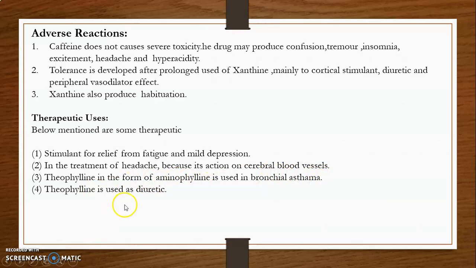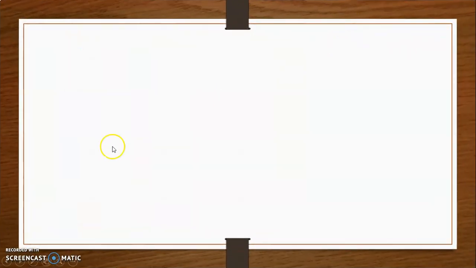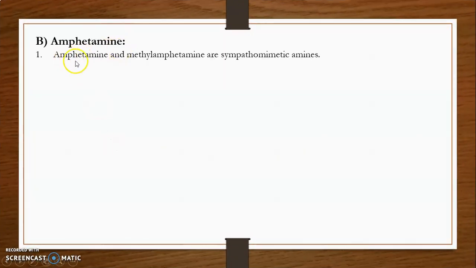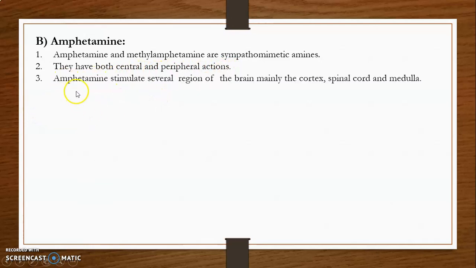Then theophylline is used as a diuretic. Then the next one is amphetamine. Amphetamine and methamphetamine are sympathomimetic amines. They have both central and peripheral action.